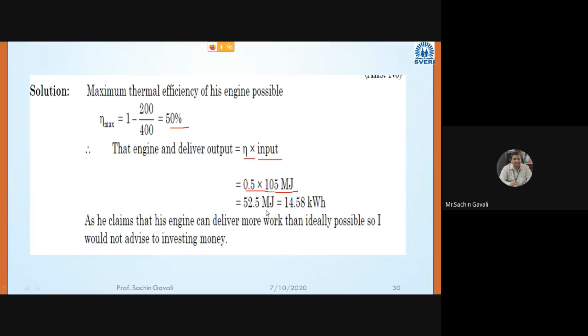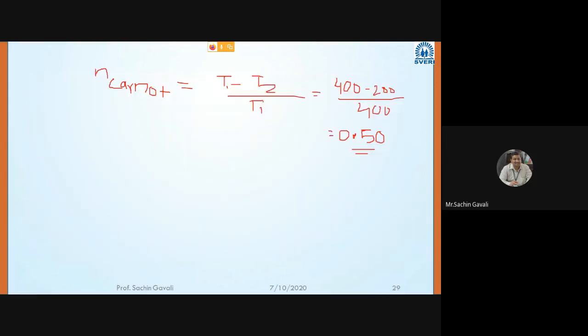Okay, then 52.5 megajoule we have to convert into kilowatt hour. Kilowatt hour means kilojoule per second. So what do we have to do for conversion, anybody? We'll go for 52.5 megajoule. How many kilowatt hour is that? Can anybody tell in detail?